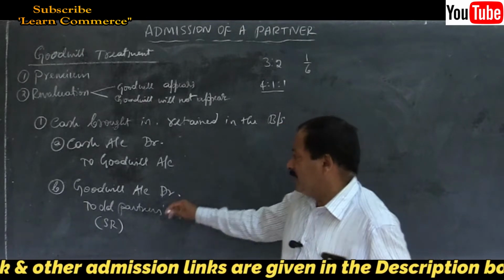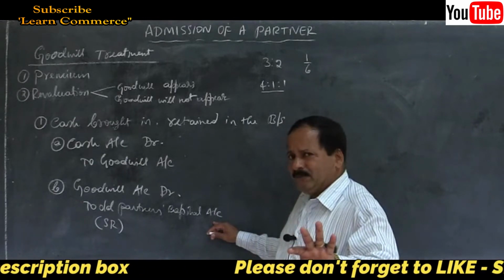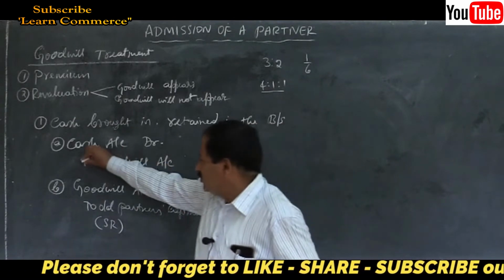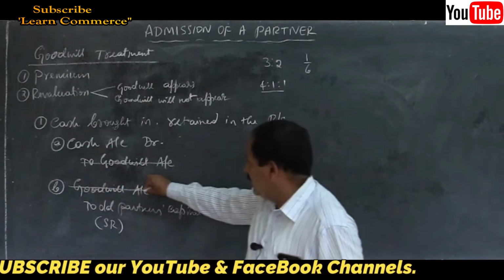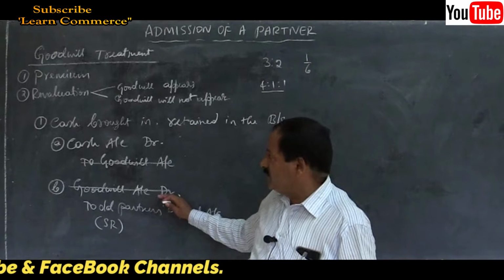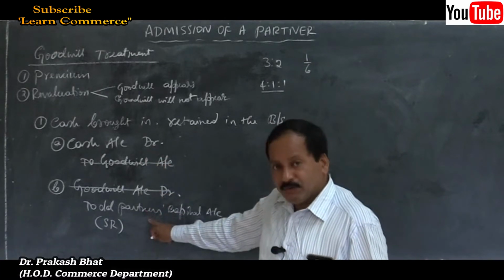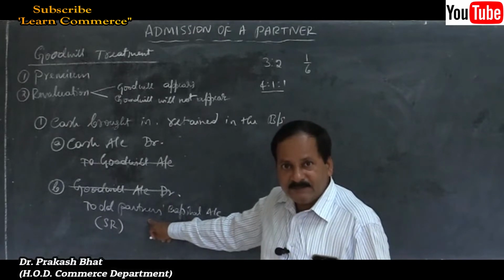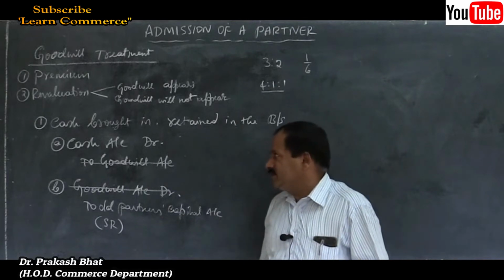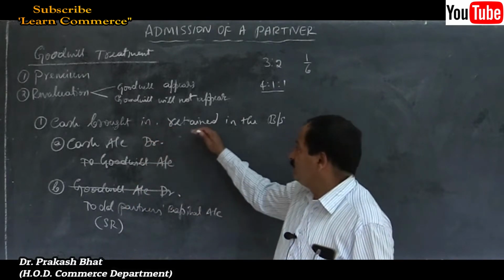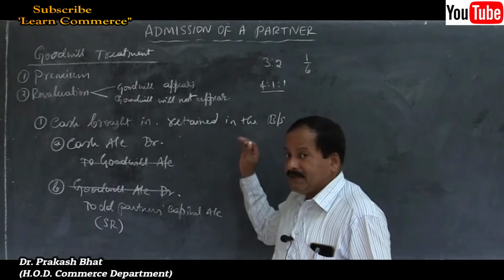So goodwill account debit to old partners capital account. Now what happens is that ultimately, see the result, goodwill account credit here, goodwill account debit here, goodwill account gets cancelled. Cash account debit to old partners capital account. Directly he is paying the amount to old partners. So very simple. Correct? So this is the next entry you have to pass. So this is when cash is brought in by the new partner and retained in the business.